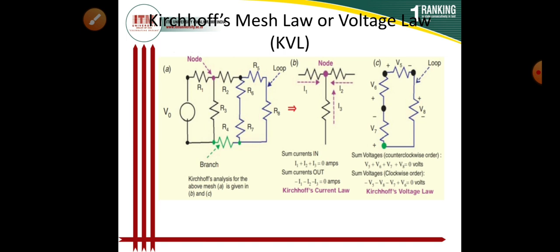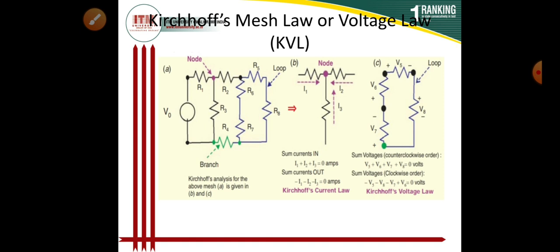I have already told you the statement of Kirchhoff's voltage law. Again, the algebraic sum of the products of currents and resistances in each of the conductors in any closed path or mesh in a network, plus the algebraic sum of the EMFs in that path, is 0.